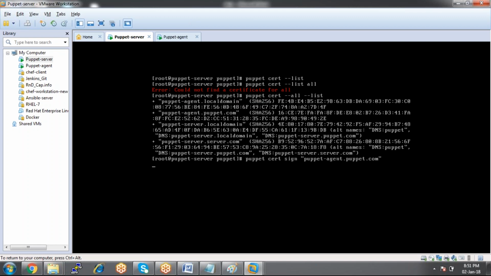If you enter, it says there is no certificate pending. Could not find a certificate request for so and so machine, because we have already signed it. Since it was already signed, you don't have anything in pending. How can you check the list of pending certificates? With the help of puppet cert list.